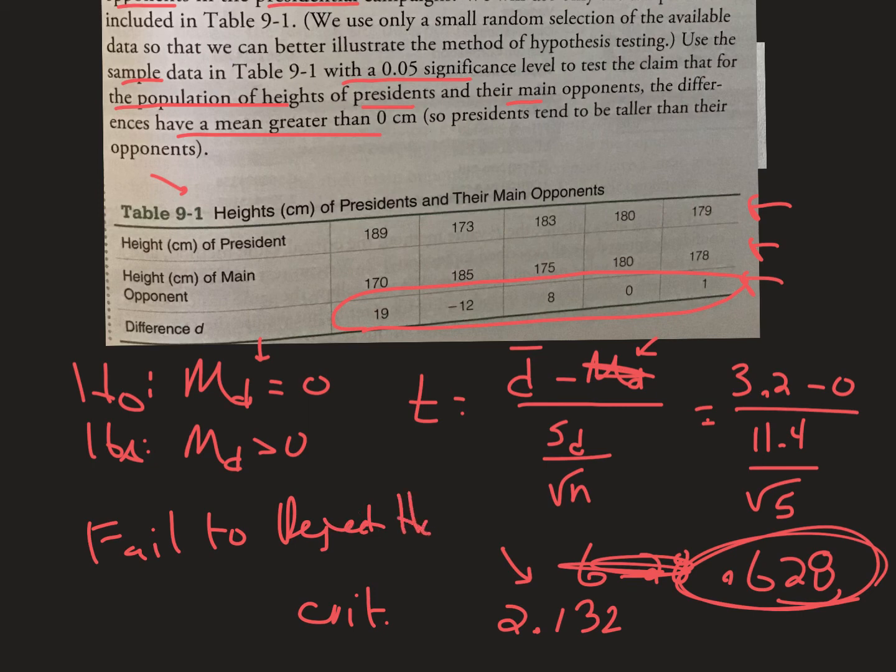I did forget to write which one was the claim. The claim was that the presidents are taller, so that's the claim. And if I fail to reject H0, I would have to say that there is not sufficient evidence to support the claim that the mean difference in the presidents' heights versus their opponents is greater. So that's all I need to do there.